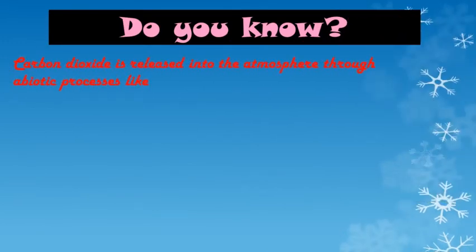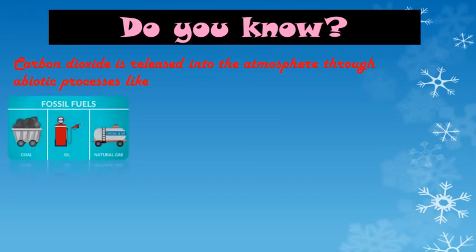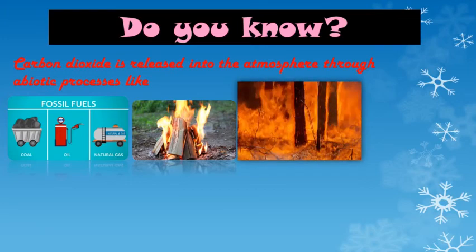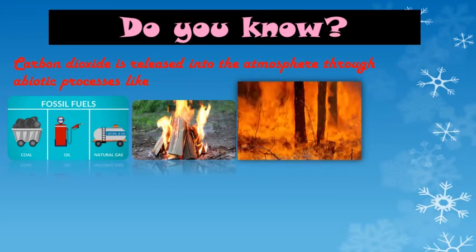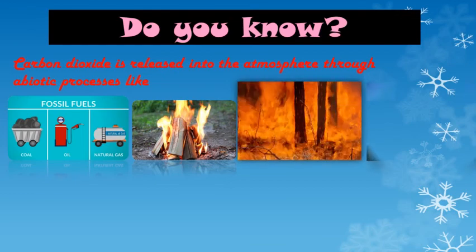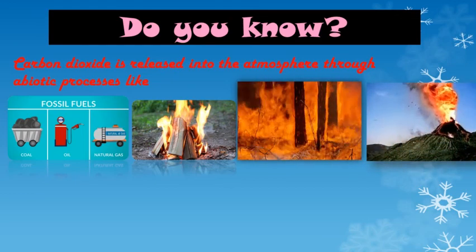Do you know, students, carbon dioxide is released into the atmosphere through abiotic processes. Abiotic processes mean processes like burning of fossil fuels, burning of wood, forest fires and volcanic activity. So by these processes carbon dioxide is released into the atmosphere. So this is a volcanic activity.